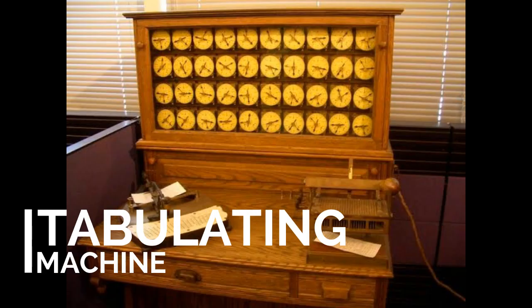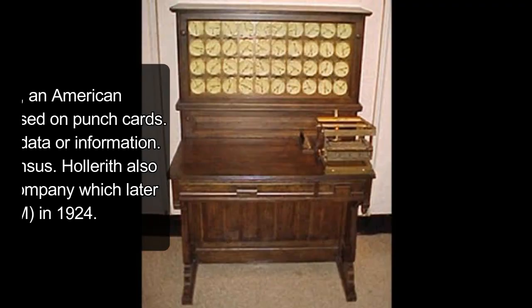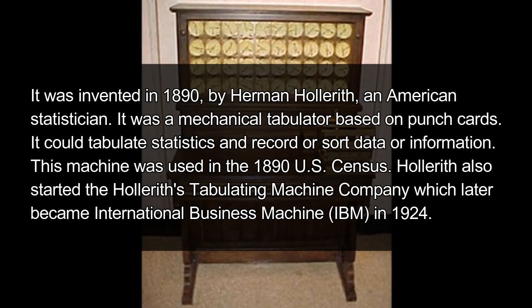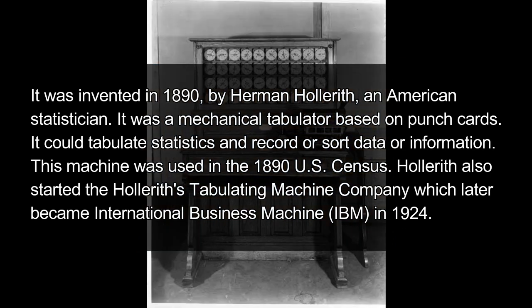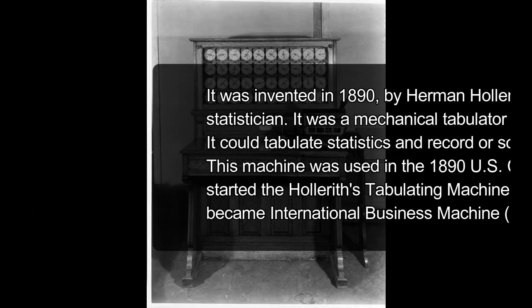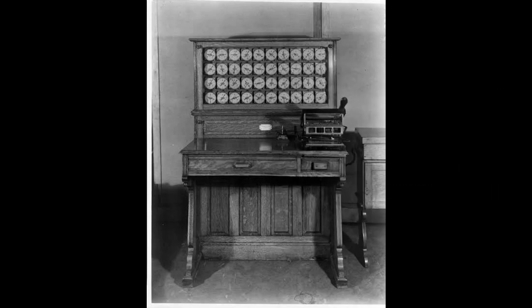The next one is tabulating machine. It was invented in 1890 by Herman Hollerith, an American statistician. It was a mechanical tabulator based on punch cards. It could tabulate statistics and record or sort data or information. This machine was used in the 1890 US Census. Hollerith also started the Hollerith Tabulating Machine Company, which later became International Business Machine or IBM in 1924.